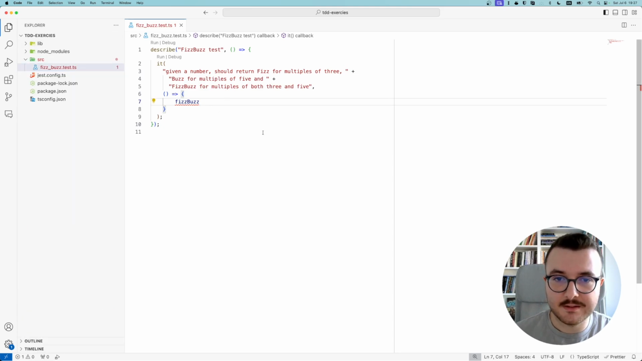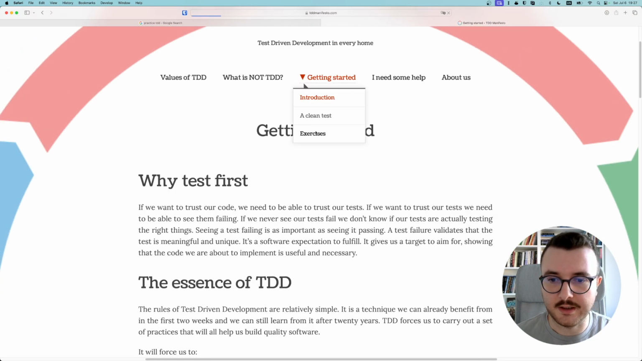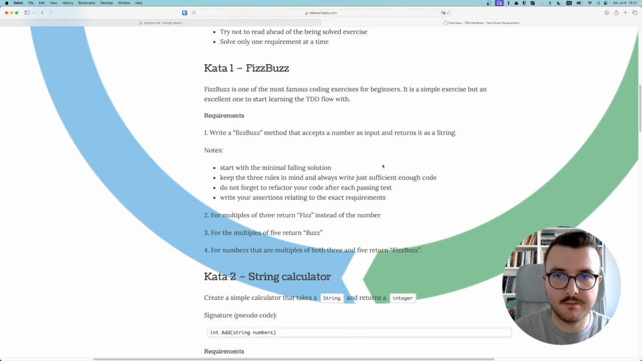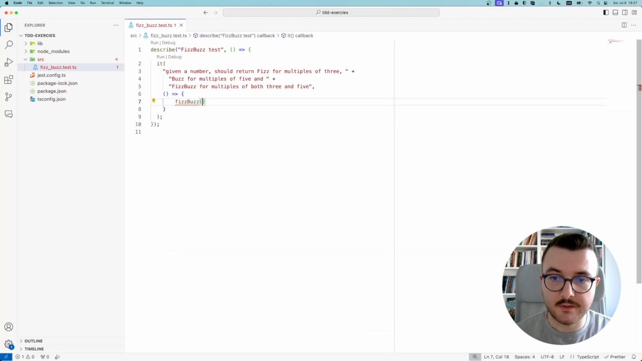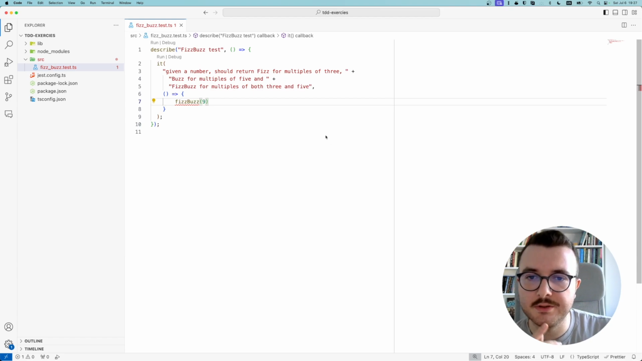FizzBuzz, the method. Let's check again on exercises. Yes, the FizzBuzz method, right? It will accept a number, and the number could be anything, but I want to start with 9. FizzBuzz 9, given a number, should return fizz.